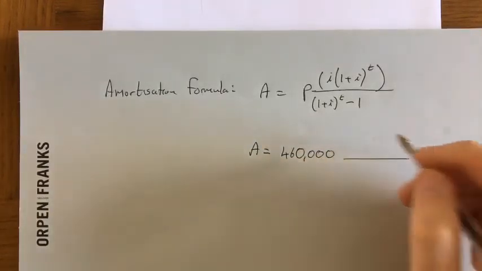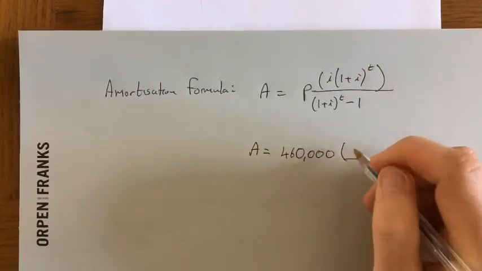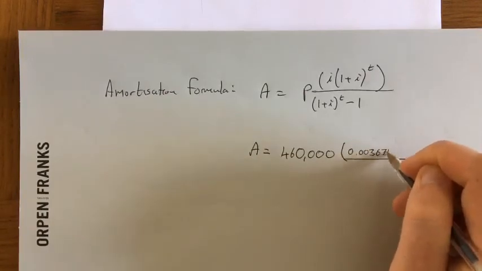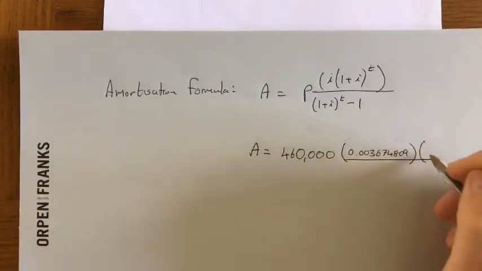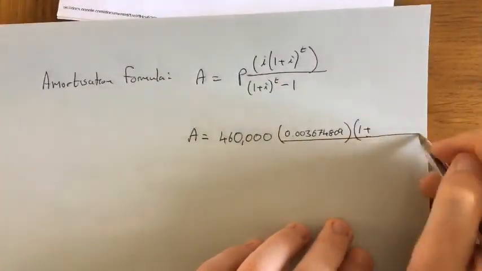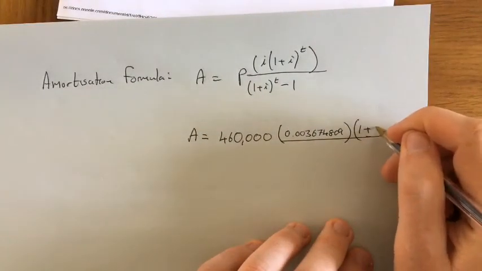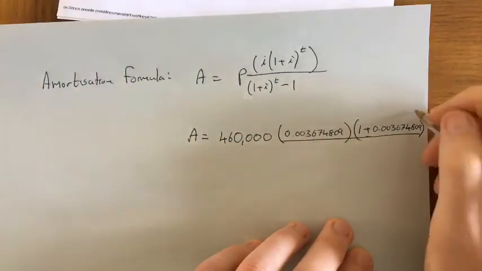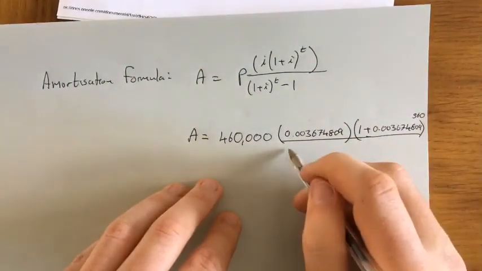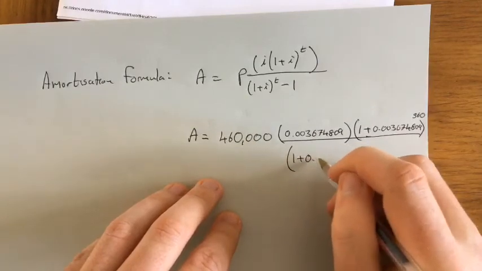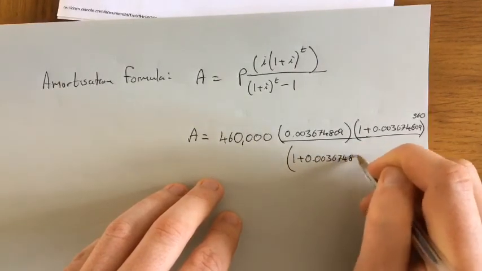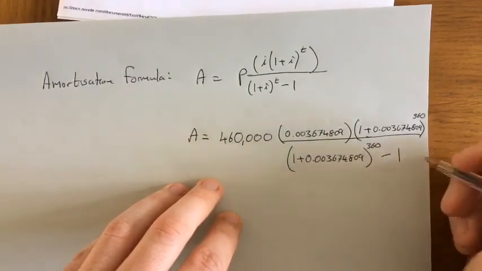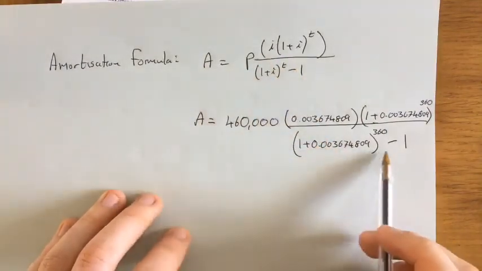I is the monthly rate, so that was 0.003674809, multiplied by 1 plus the rate, 0.003674809, to the power of time, which is 360 months, all over 1 plus the rate 0.003674809 to the power of the time, 360 months, minus 1. I just filled in the formula exactly as it is there.